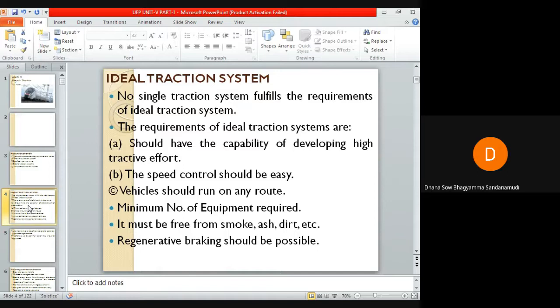An ideal traction system should have the capability of developing high tractive effort in order to have rapid acceleration. The speed control of the traction motor should be easy. One more requirement is that the vehicle should be able to run on any route without interruption. The number of equipments required for the traction system should be minimum, with high efficiency. It should be free from smoke, ash, and dirt. Regenerative braking should be possible.